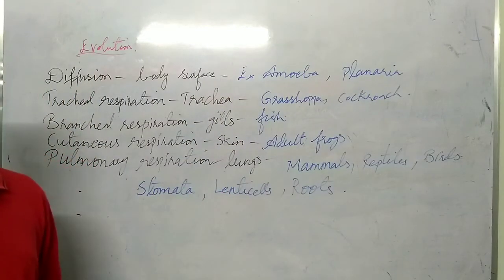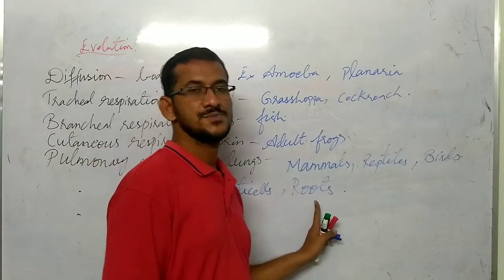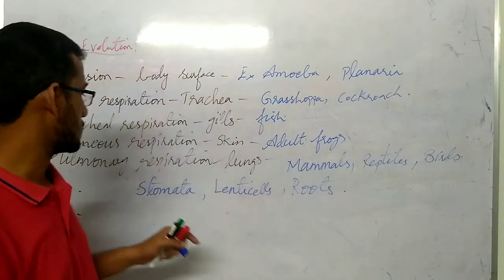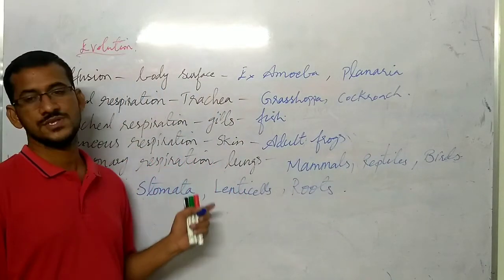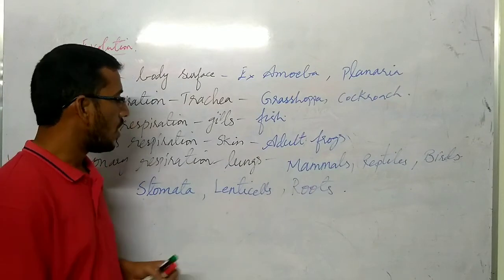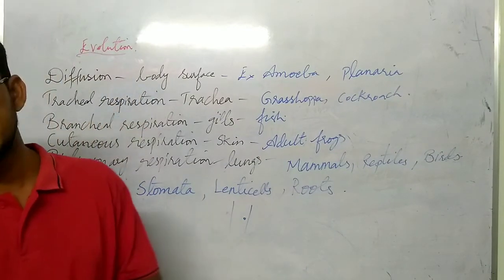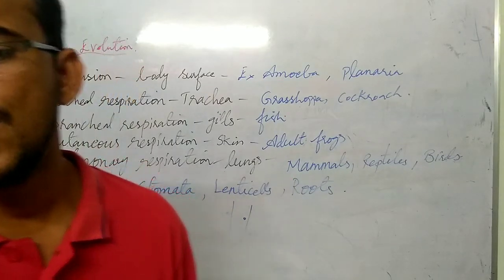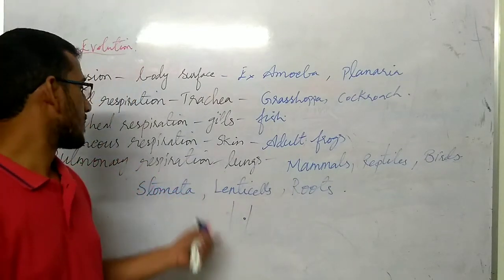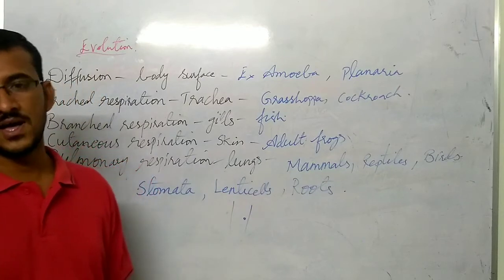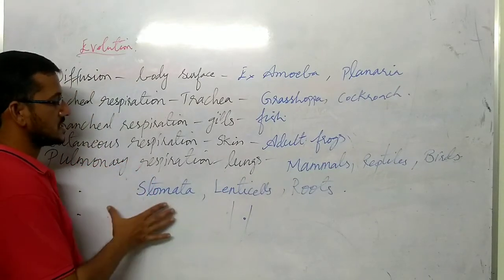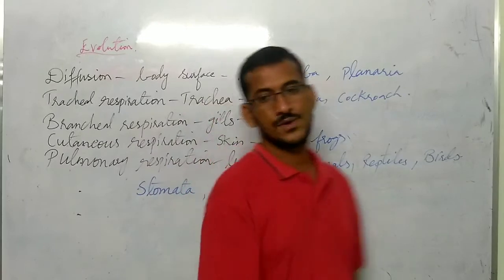In case of mangroves, respiration occurs through roots. So if stomata is closed, then what happens? On the stem, they have small openings. They are called as lenticels. Got it? So through lenticels, respiration can also occur. So in plants, respiration occurs through stomata, lenticels, and roots.